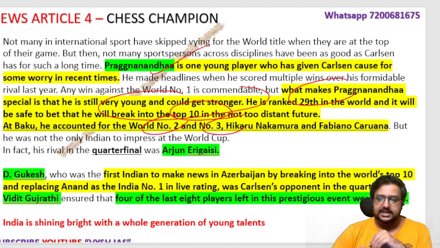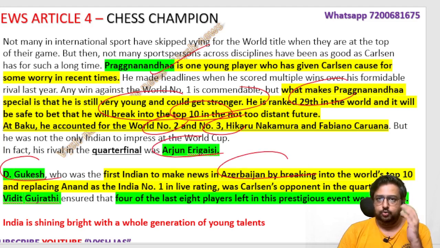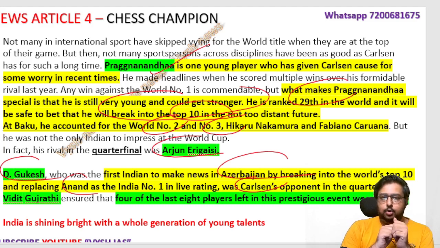As I told, in his quarterfinal our Praggnanandhaa defeated one Indian only, Arjun. Another Indian, Gukesh, was the first Indian to make news. Actually two weeks back he was in news because of the live ELO rating. At that time he replaced Vishwanathan Anand as India's number 1. So he was in news for a long time. Then he got defeated, I think by Carlsen only. Carlsen defeated Gukesh in the quarterfinal, and Praggnanandhaa defeated Arjun in the quarterfinal.